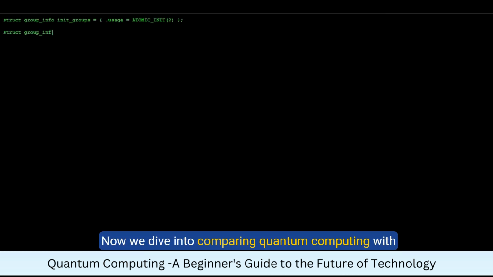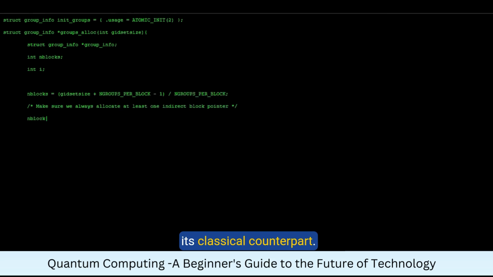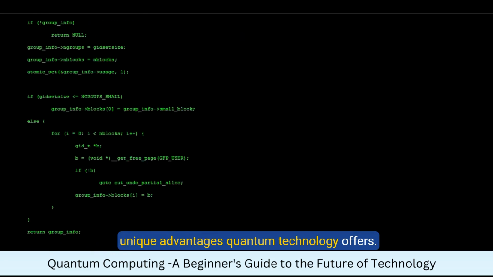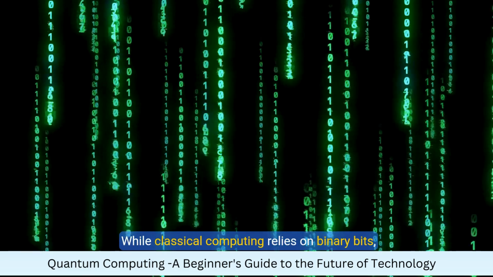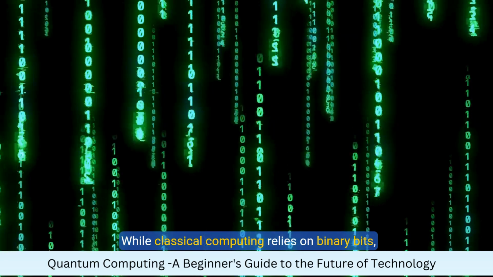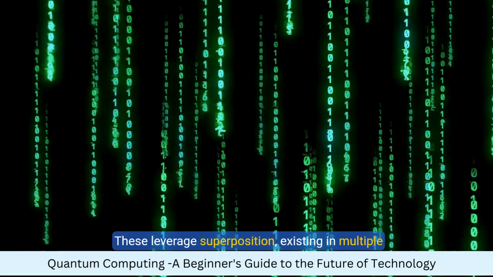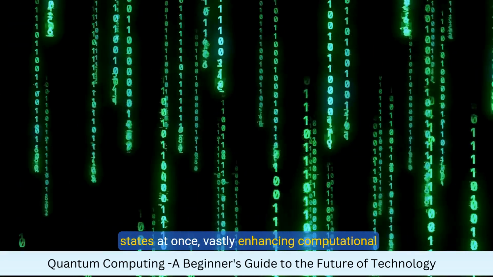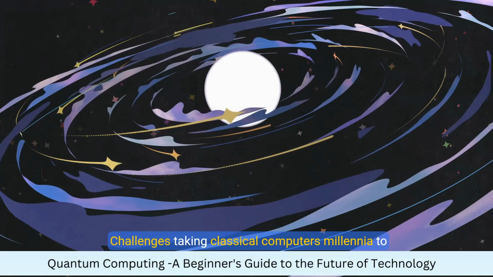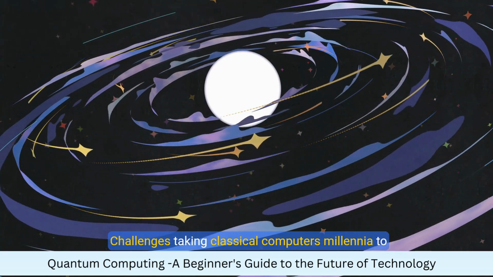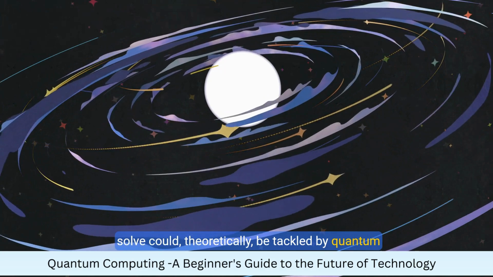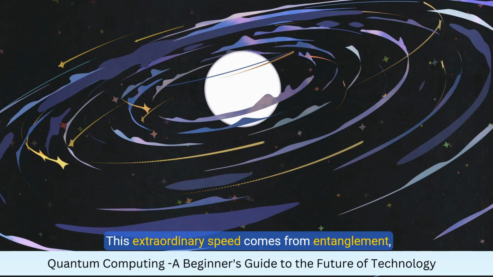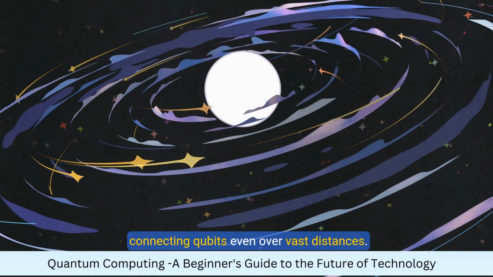Now we dive into comparing quantum computing with its classical counterpart. By appreciating their differences, we can see the unique advantages quantum technology offers. While classical computing relies on binary bits, quantum computing uses qubits. These leverage superposition, existing in multiple states at once, vastly enhancing computational power. Challenges taking classical computers millennia to solve could, theoretically, be tackled by quantum computers in moments. This extraordinary speed comes from entanglement, connecting qubits even over vast distances.